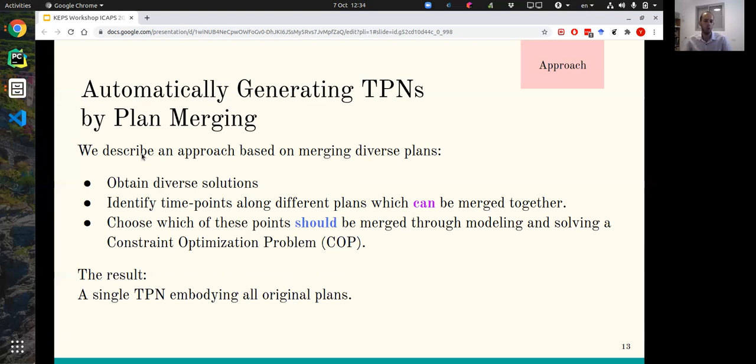And that we will do using a constraint optimization problem. The result will be a single TPN embodying all the original solutions that we found from the diverse temporal planning, and in addition, possibly more solutions, which we will see how this can be.